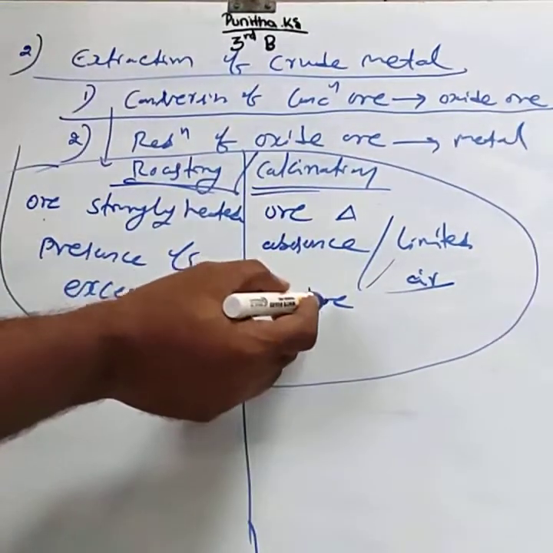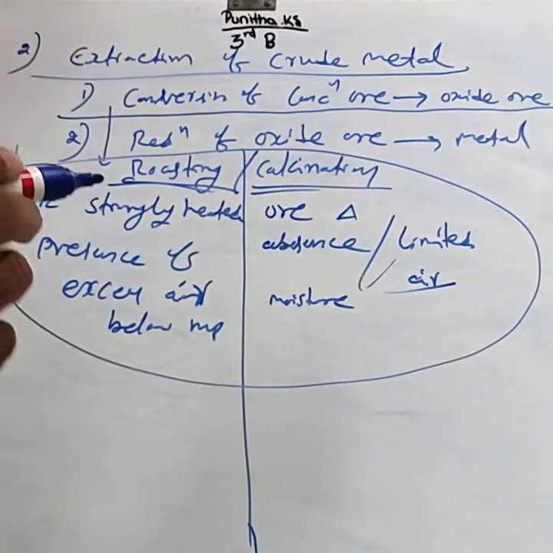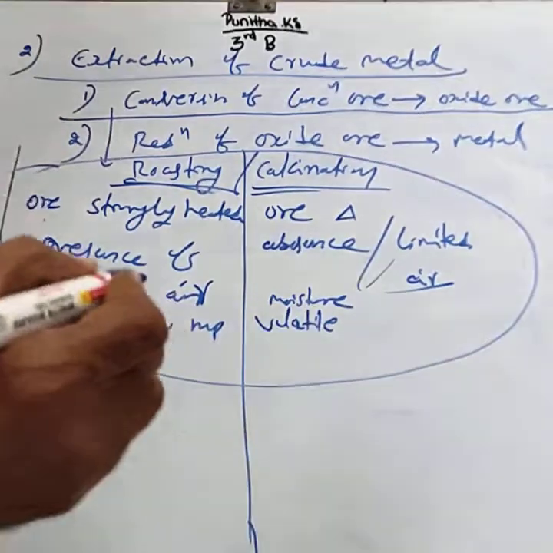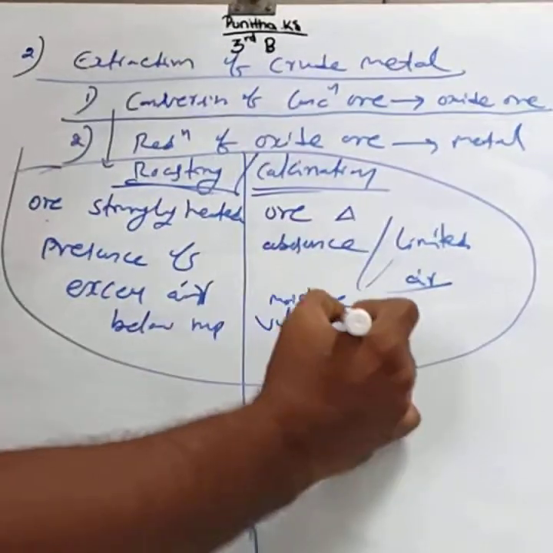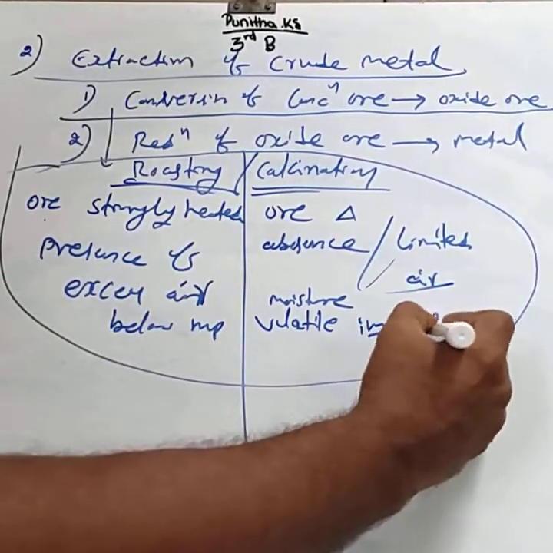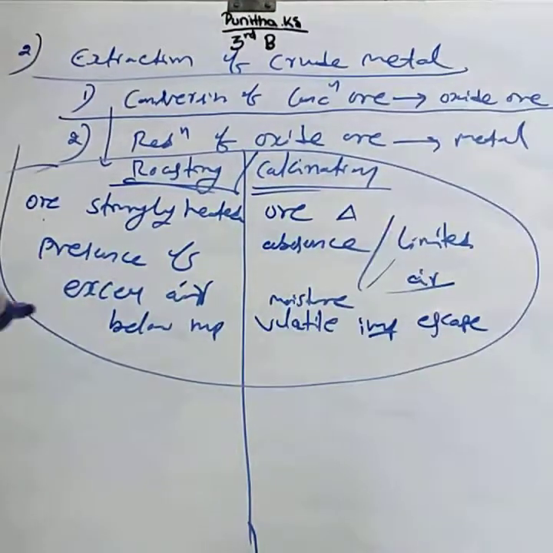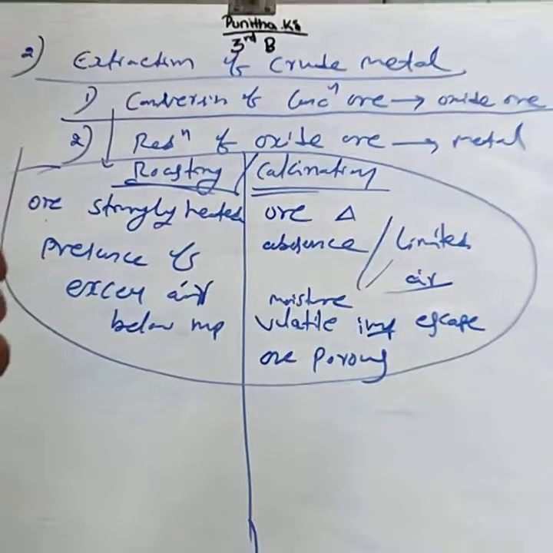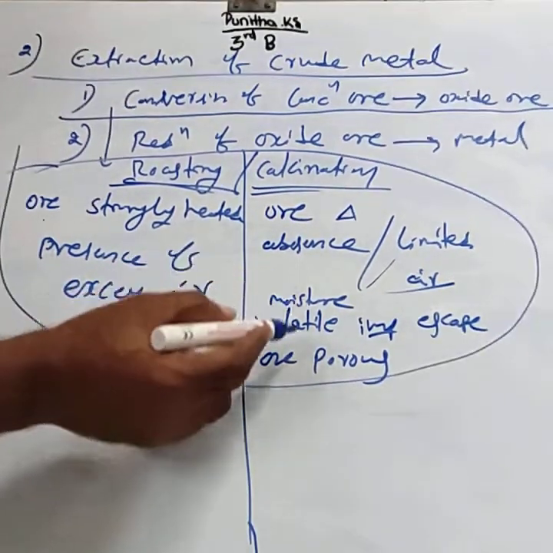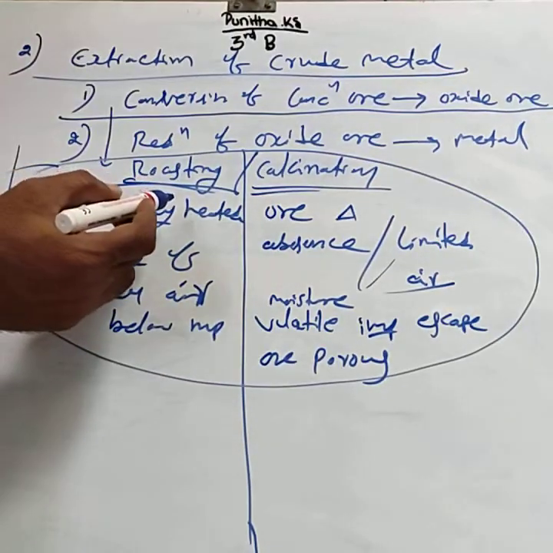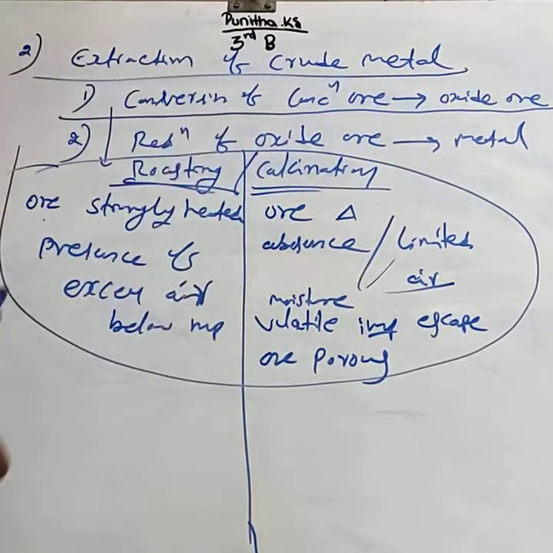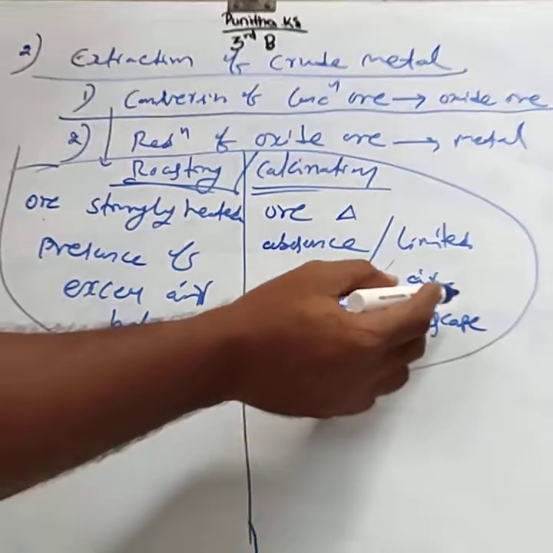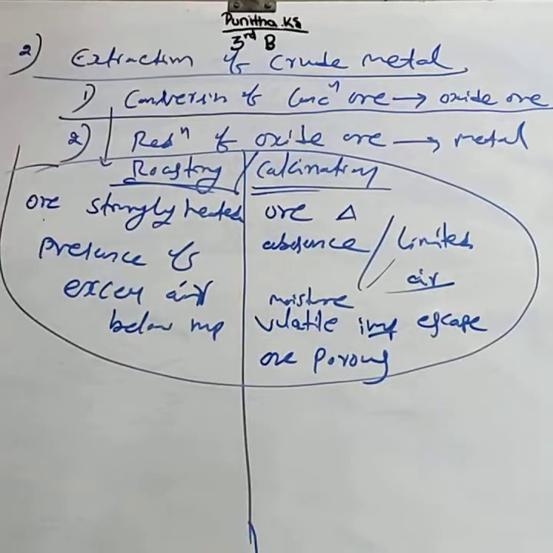Volatile, meaning easily evaporating, impurities present can easily escape, and the ore becomes porous. These are the common changes taking place in both roasting and calcination: moisture is removed, volatile impurities escape, and the ore becomes porous.